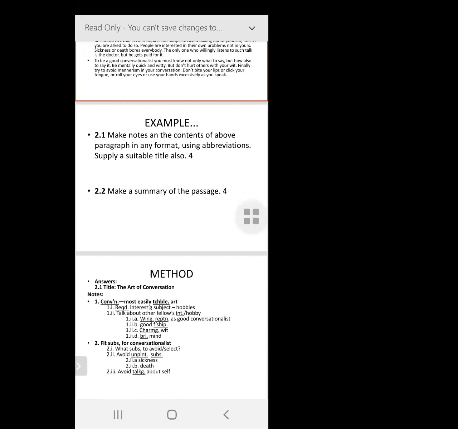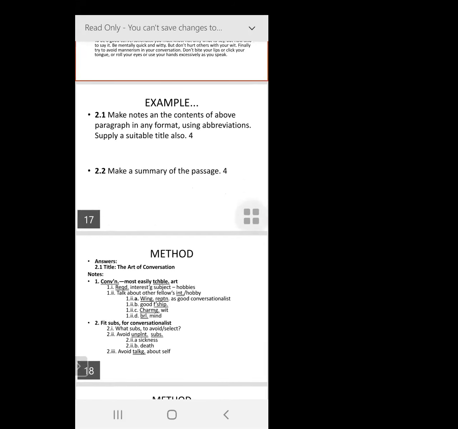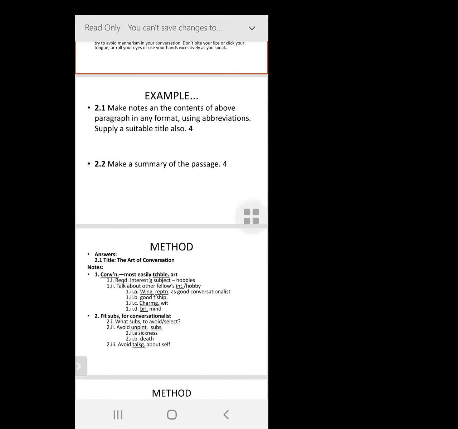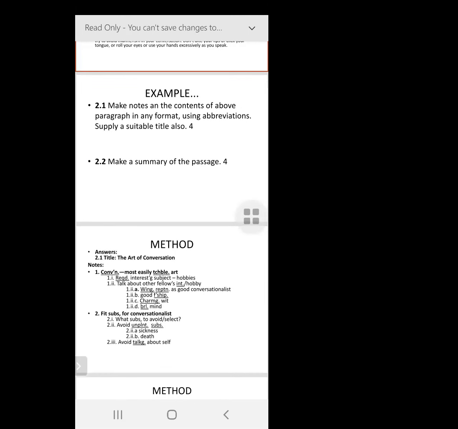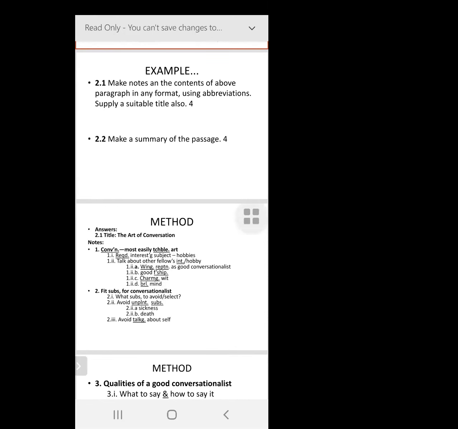Now, when you read the question, make notes on the contents of the above paragraph in any format. Formats, I'm going to introduce you to the most commonly used technique and format, but you can also make a flow chart, you can draw a web design, and you can draw a pie chart also, but then those are a little complicated. It's going to eat into your time of writing the entire paper.